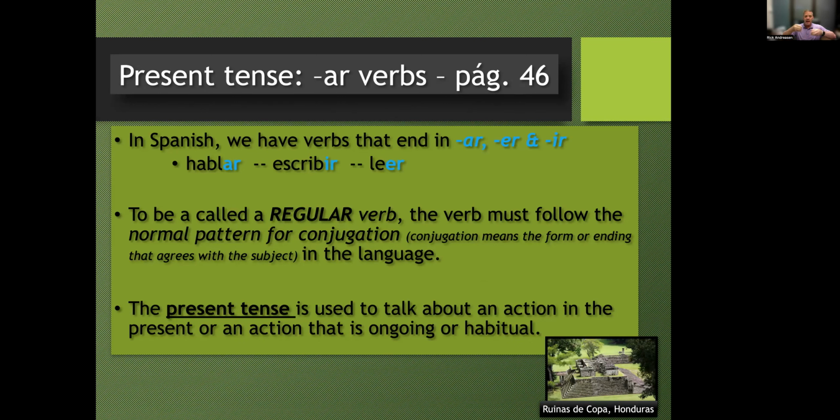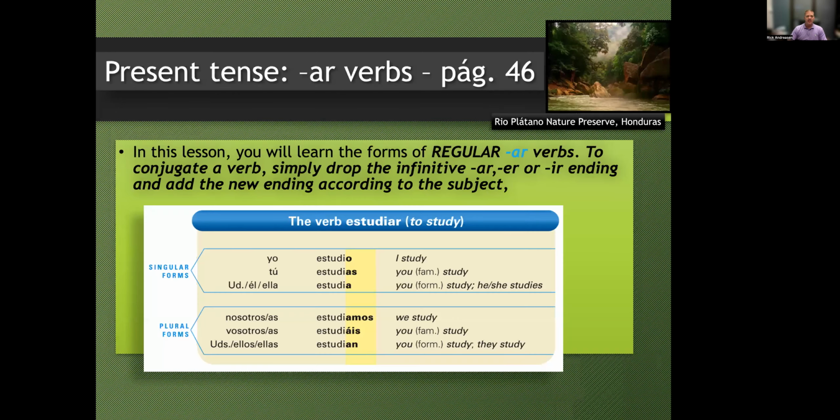Present tense means what is happening right now. It talks about an action in the present or an action that's ongoing or habitual. I eat, I am eating. I talk, I speak, I study. That's what's happening right now in the present tense. So we're going to talk about how to conjugate AR verbs, regular AR verbs, in the present tense.